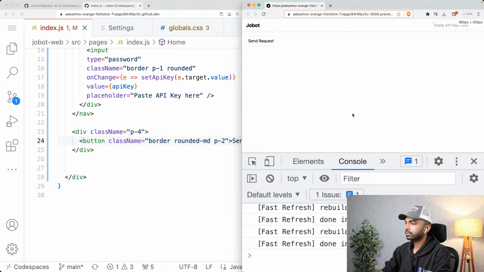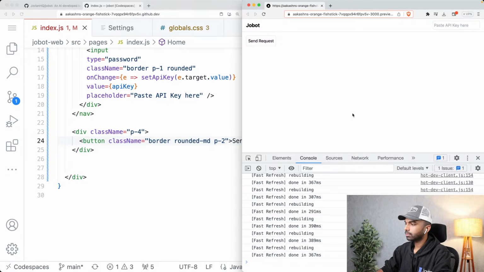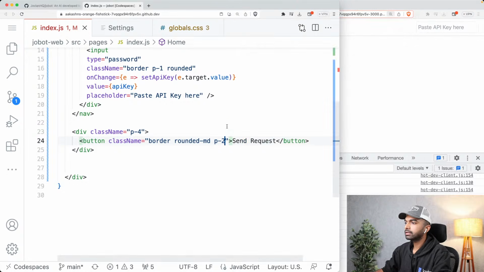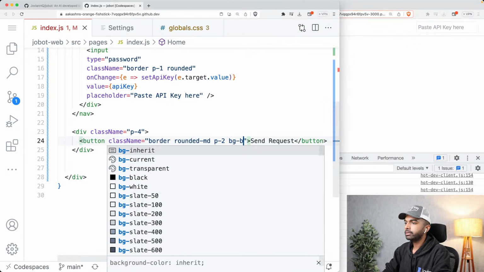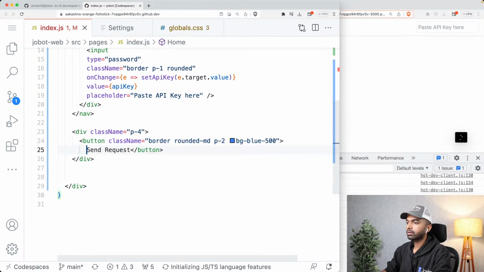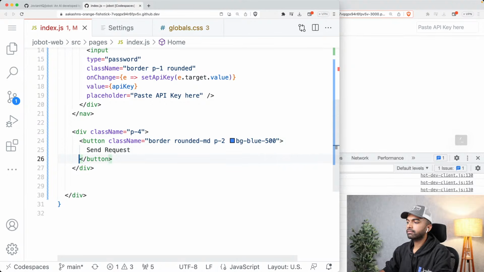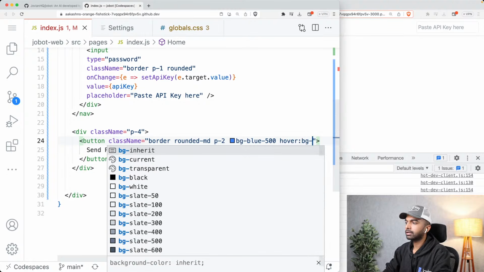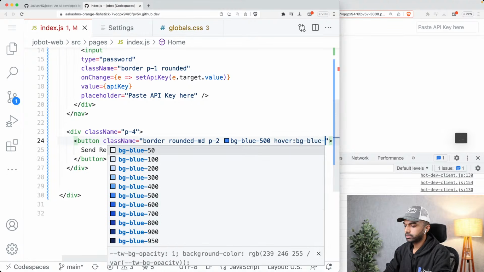Can zoom in here a bit. Yeah, so you can see the button. Let's give it a blue color. So BG blue 500 is the blue color. Okay, all good. Then let us give this button BG blue 500 on hovering. Let me make this button a little darker. So BG blue 600 on hover.